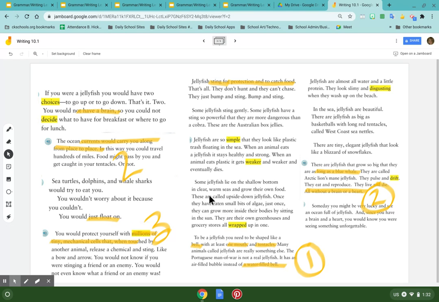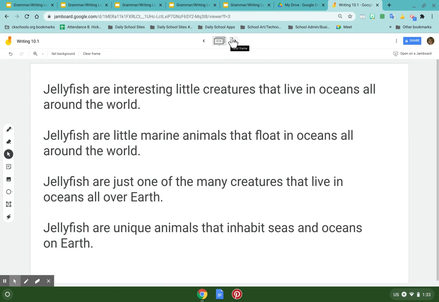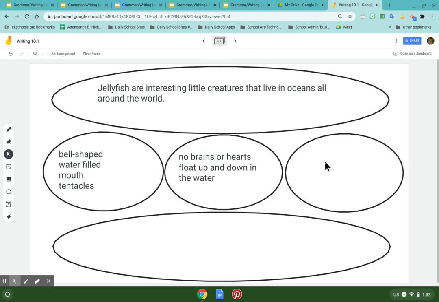Okay, my third thing was they have tiny mechanical cells that sting for protection and food. Okay, so I go back here. Oops, sorry. I go back here and I go right here, and they have tiny mechanical cells and they sting, protection, and for food. Okay, do you see how I do that?